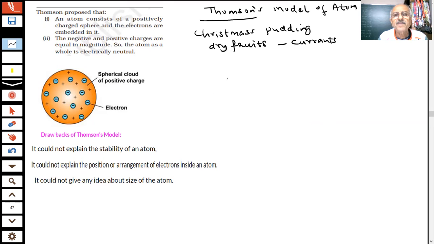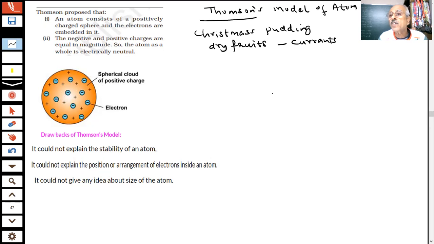This is a picture of the atom given by Thomson, a spherical cloud of positive charge. What he said is that the atom consists of a positively charged sphere and electrons are embedded in it.